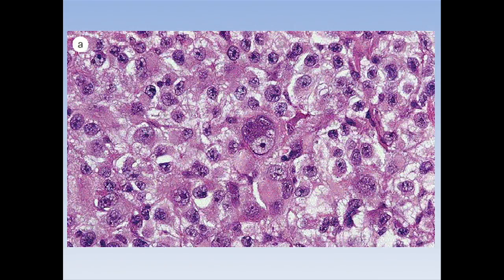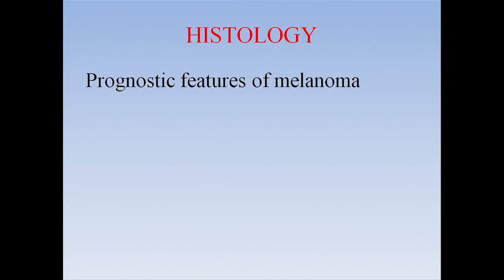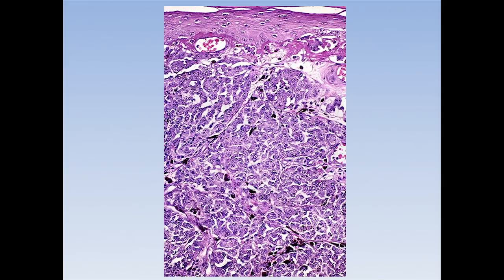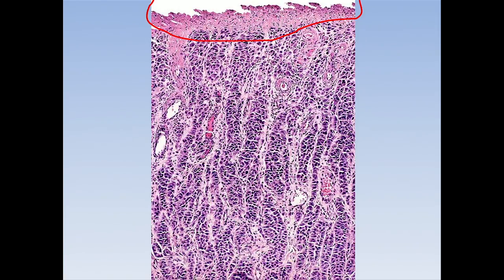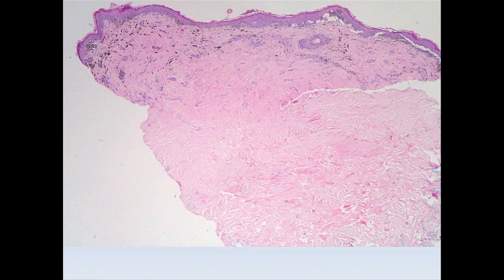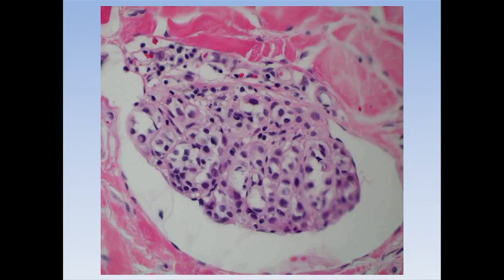And when you're looking at a slide, the other important information that you want to glean from the slide is the prognostic features. What are the prognostic features that you can get from the biopsy of a melanoma? So one we already alluded to is the Breslow thickness. So according to the WHO, the Breslow thickness, the presence of mitosis, and the presence of ulceration are the most important prognostic features that you can get from melanoma. So Breslow thickness, the presence of ulceration, and then the other prognostic features that we want to look for are the presence of regression, then the presence of lymphovascular invasion.